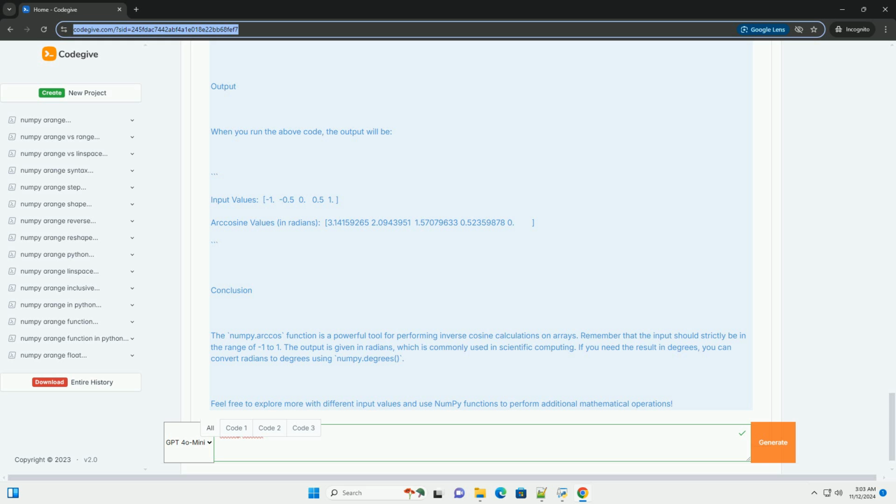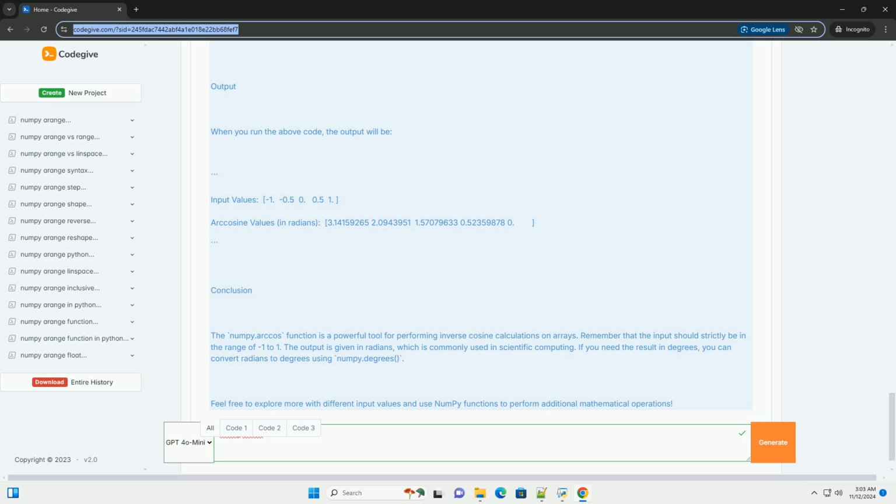Syntax. x, array-like, the input values for which to compute the inverse cosine. The values must be in the range -1 to 1. Returns. An array of the same shape as x, containing the inverse cosine of each element in radians. Example usage. Let's go through a step-by-step example.